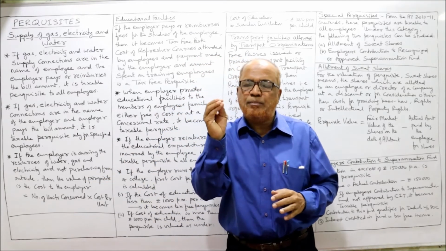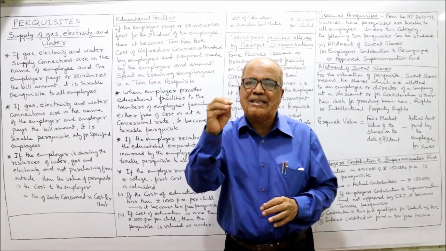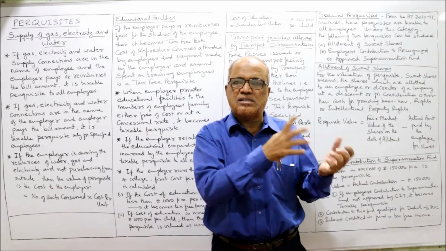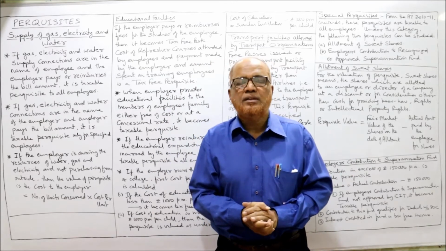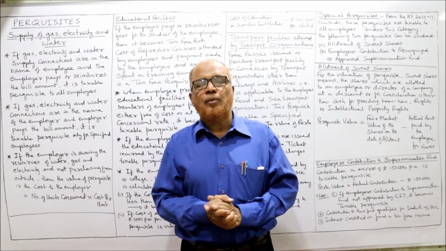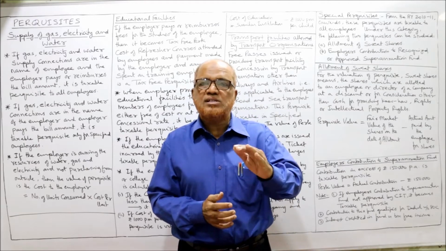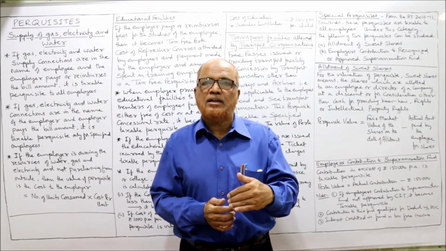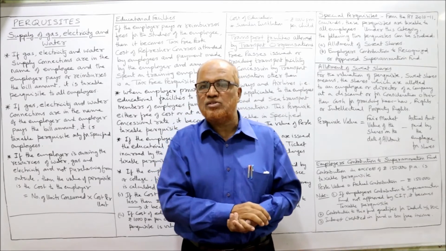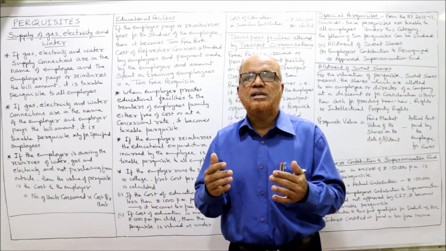So which are the 5 perquisites which are taxable in the hands of specified cases? 2 perquisites I have already discussed in the previous video. That is motor car provided by the employer to the employee. Second, the services of servants which are provided by employer. These 2 already I have discussed in the previous video. Now I am continuing the discussion.